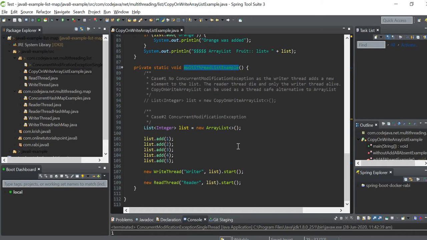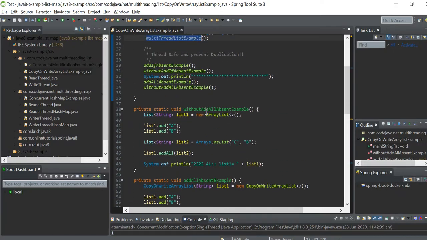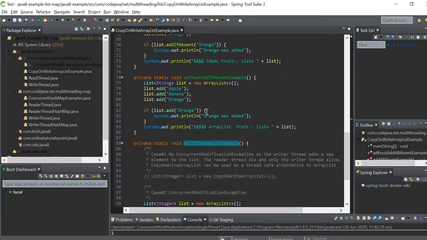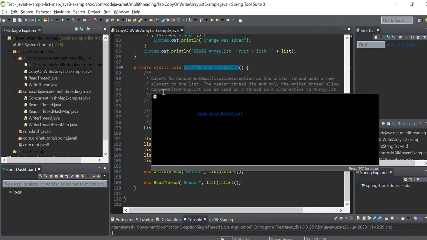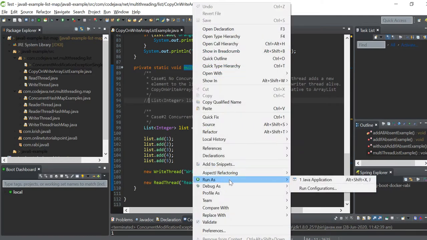So here, if I use multiple threads with CopyOnWriteArrayList instead of ArrayList, case 1 has no concurrent modification here. And if the list is the ArrayList, you will get a ConcurrentModificationException. Let me check it.